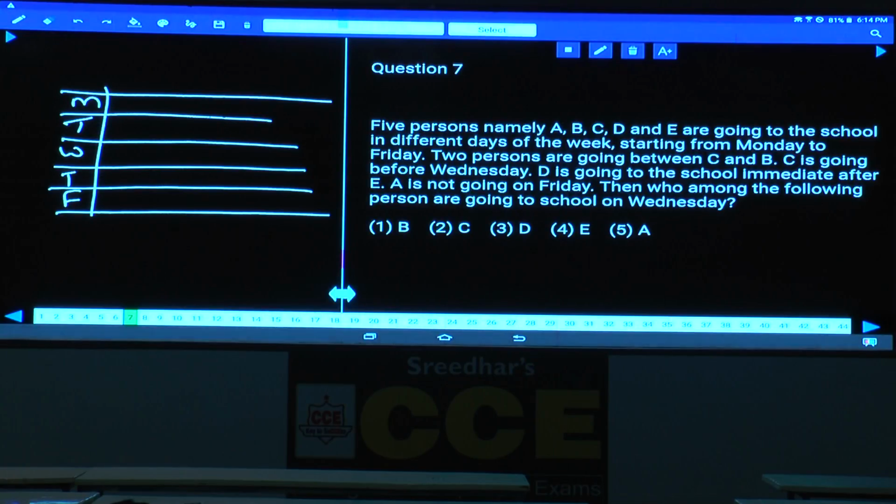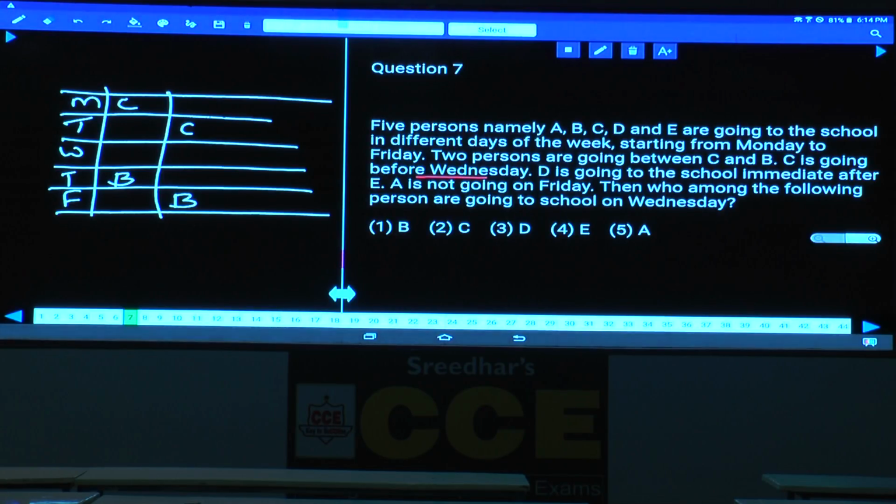And C is going before Wednesday. As C is going before Wednesday, C can be either on Monday or on Tuesday. If C is here, 2 persons between C and B, then in the first case B must be on Thursday, and in the second case B must be on Friday. There are 2 possibilities.